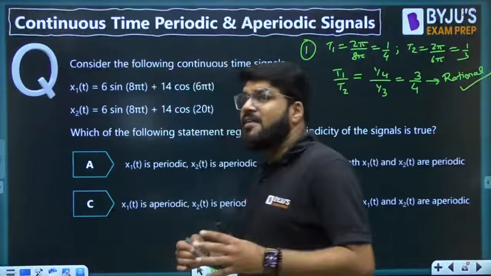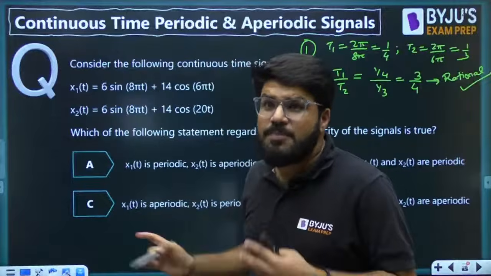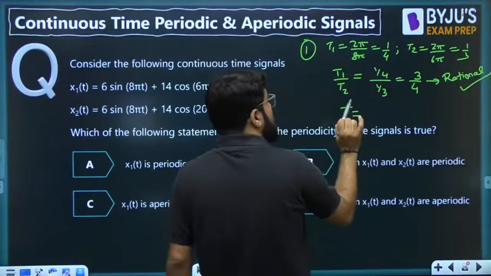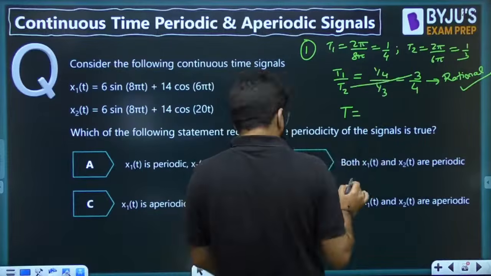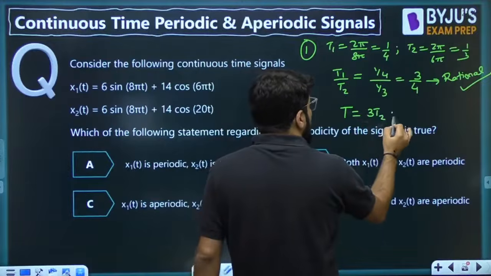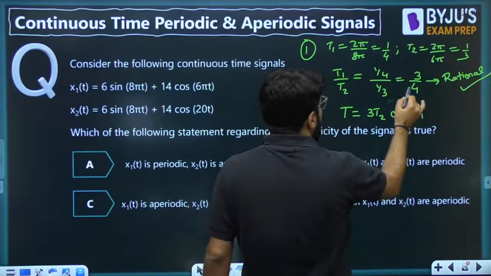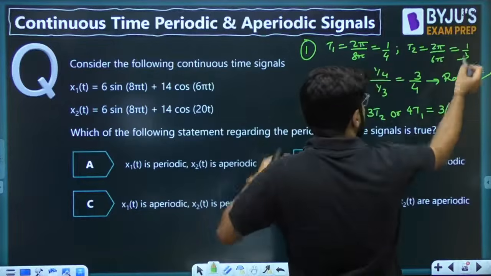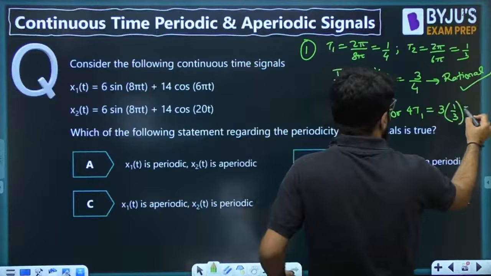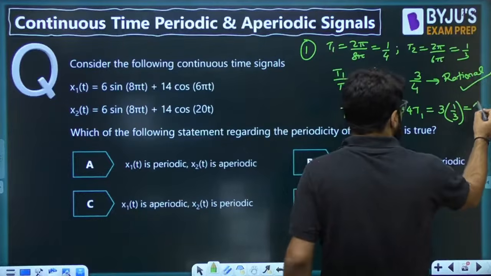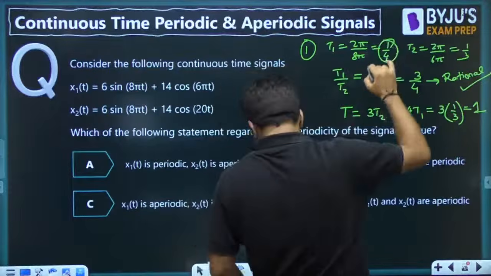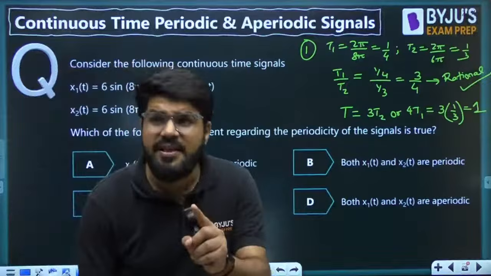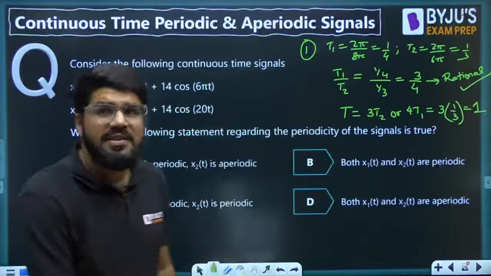So the first signal is periodic. If I want to ask the period, what is going to be the period? As I told you, cross multiply: 3T2 or 4T1, any one of them. What is 3T2? T2 is 1/3, so 3 times 1/3 is equal to 1. That is the answer. If you take 4T1, it will also be 1. Both give the same answer. The first signal is periodic with the time period 1.